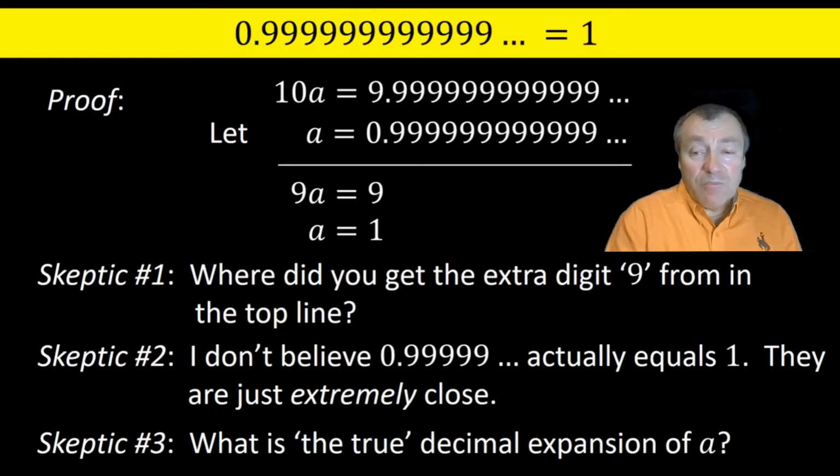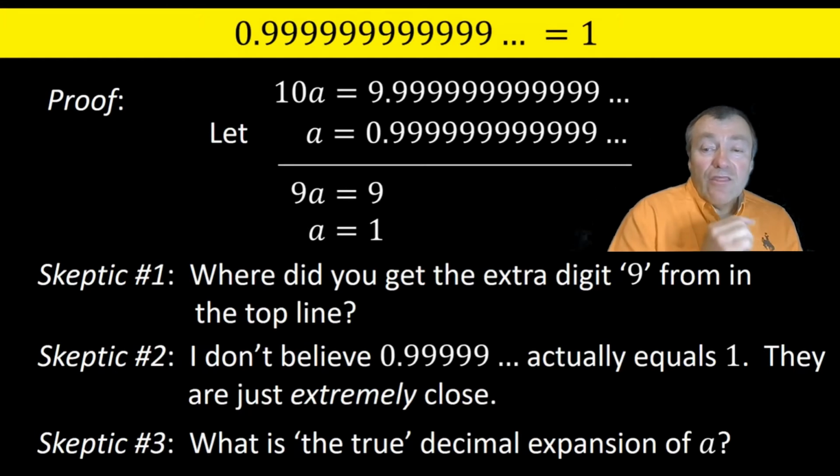It's a response based on a faulty assumption that each real number has its own decimal expansion, one and only one way to expand it as a decimal. And we imply this every time we say the decimal expansion of a number, when in fact this is misleading. There are numbers that have more than one decimal expansion.